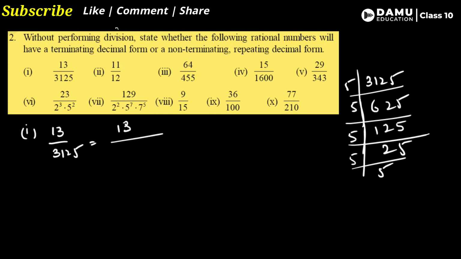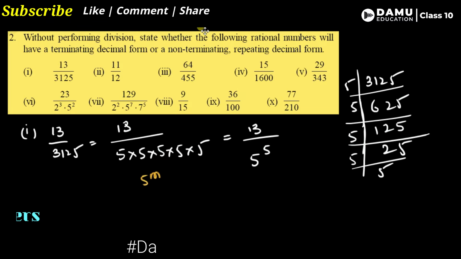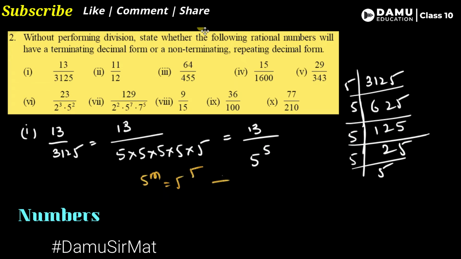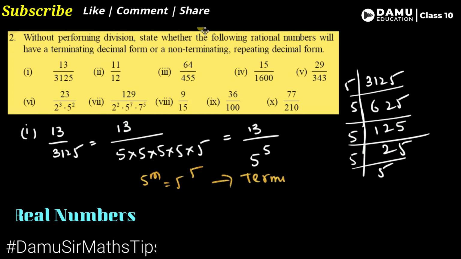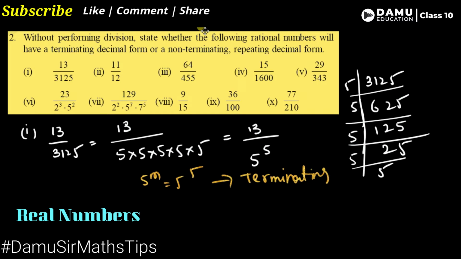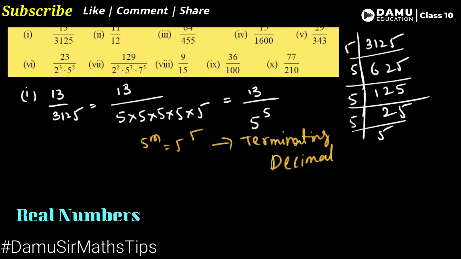How many times can we write this? Five times: 5 into 5 into 5 into 5 into 5, as I told, 5 power 5. This is in the format of 5 power m, that is 5 power 5. So this is obviously a terminating decimal, because it is in the format of 5 power m. And next, 11 by 12.